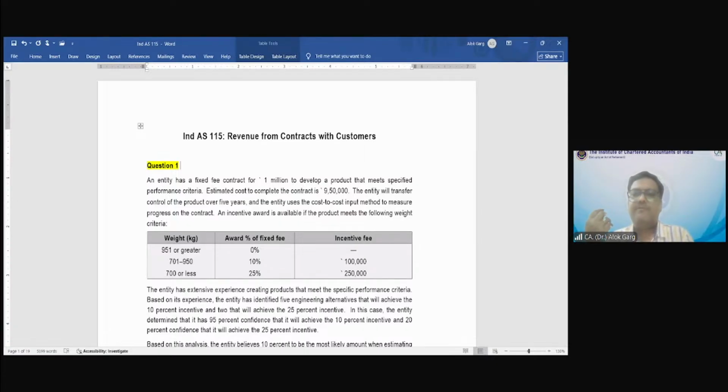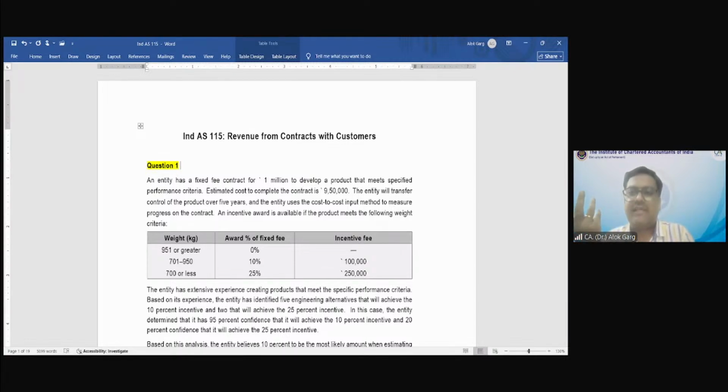Generally there are methods like the input method and output method, where you measure the progress of the work. For example, let's say there is a 5-year contract and the total estimated cost is 1 crore. In the first year, the company has incurred 20 lakh rupees of cost. The budgeted cost of completion is 1 crore for the entire project over 5 years.